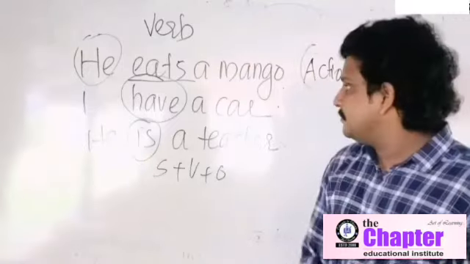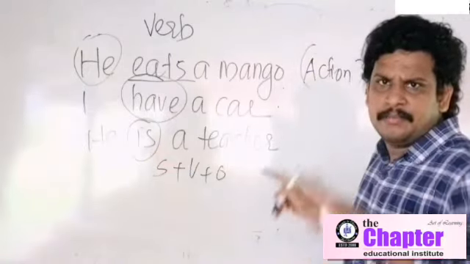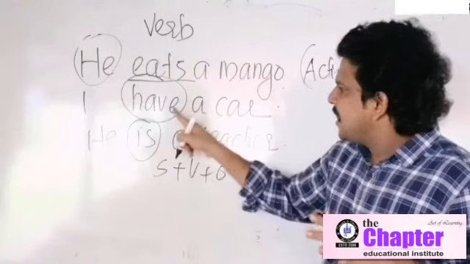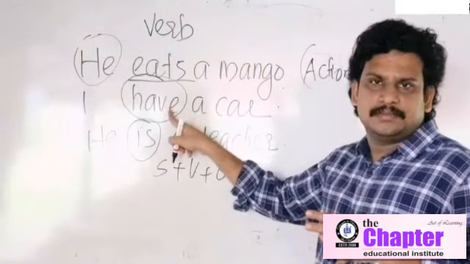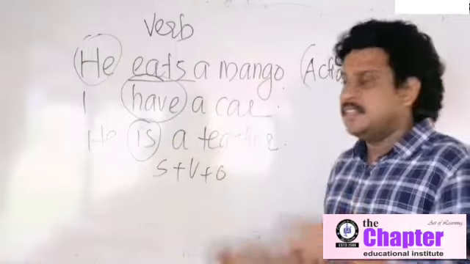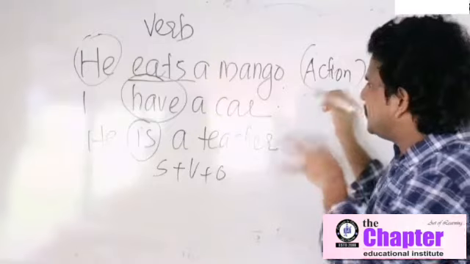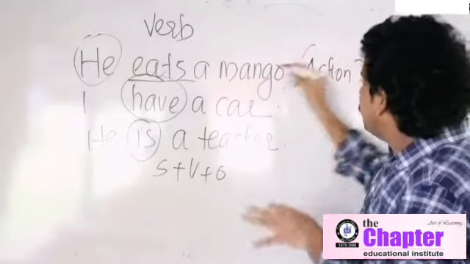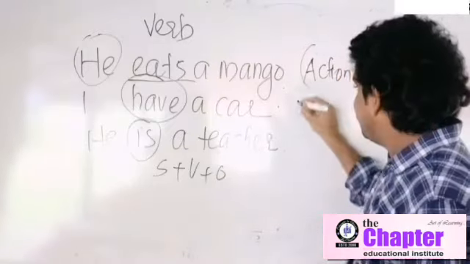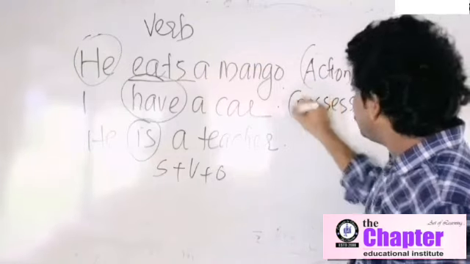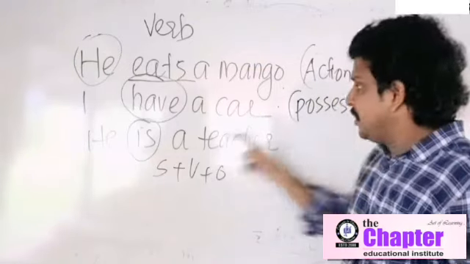Verb denotes an action. I have a car. My question is, have is the verb here. Then the question is, is it an action verb? No, it is not an action verb. Then is it not the verb here? No, it is the verb. Then the verb's definition is, verb denotes an action. One more: that is possession. Verb denotes possession. Look at this sentence.